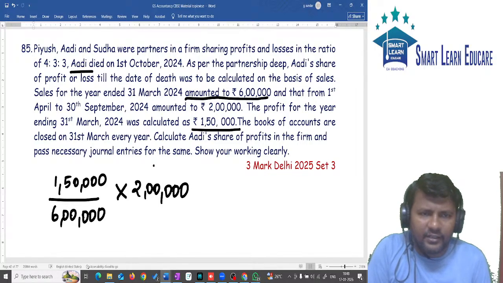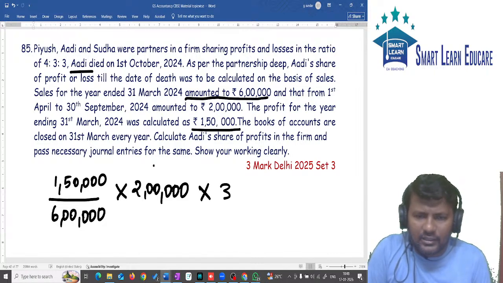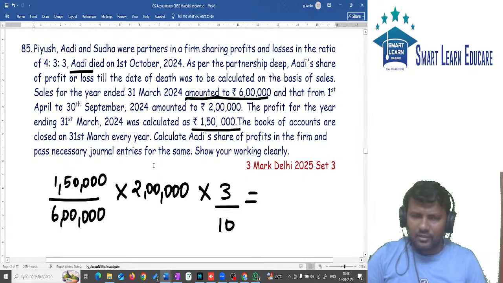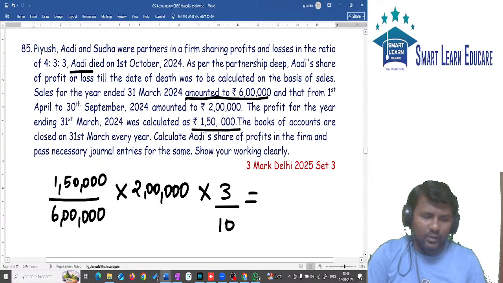A died, so what is A's share? It is 3 by 10. This will give you 15,000.